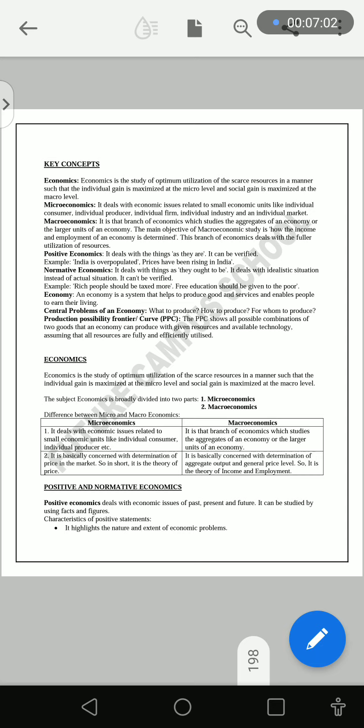This is the most important part, which CBSE asks questions on, and from your schools also the question would be asked. From my school, this question comes every year, either in unit test or in class test: differentiate between micro and macroeconomics. So please read the following. I will give you 10 seconds to read the difference.